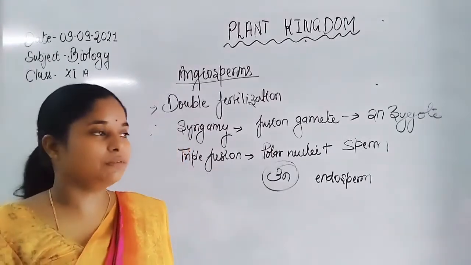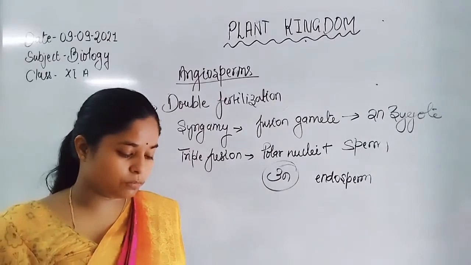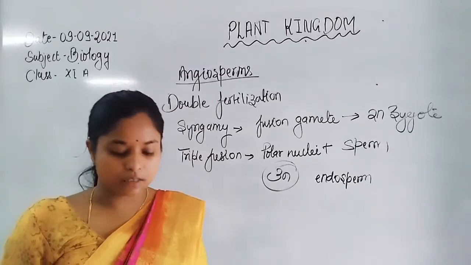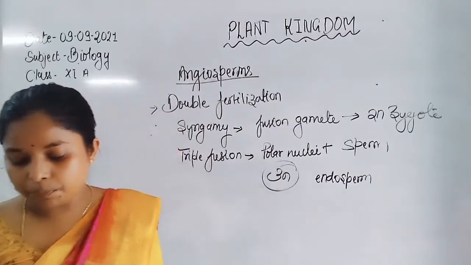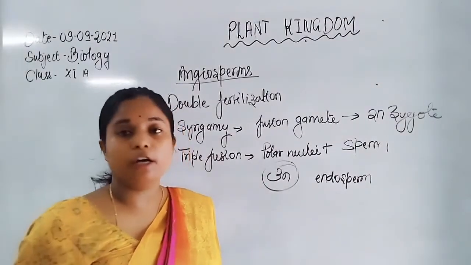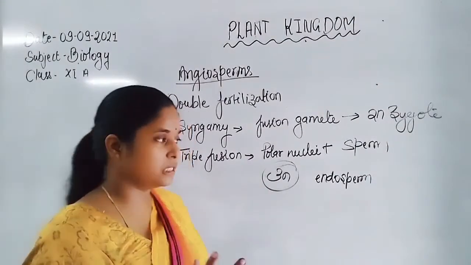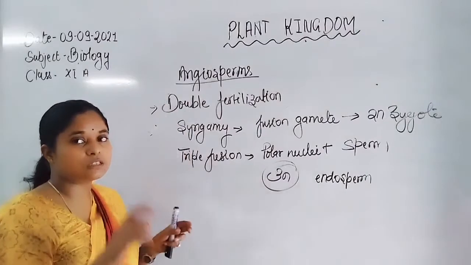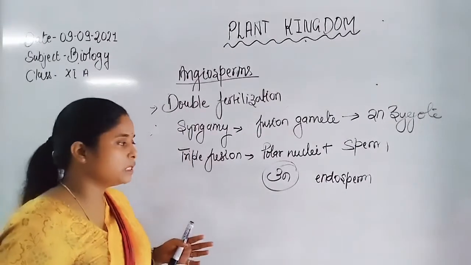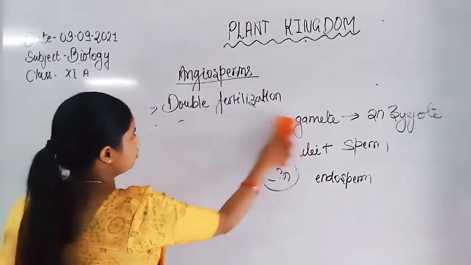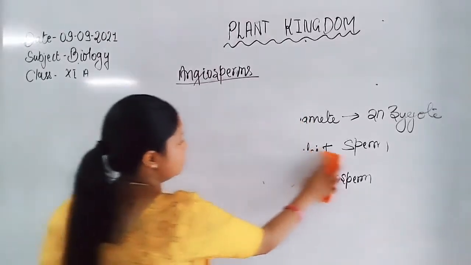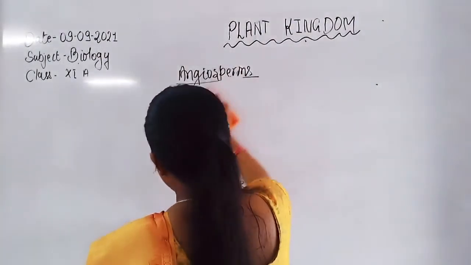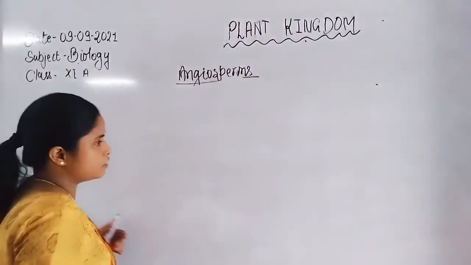As in the previous class we have discussed, the pteridophyte or bryophyte also shows the alternation of generation. That means the gametophytic stage and the sporophytic stage are present in an alternate manner, or diploid and haploid stages are present in an alternate manner. Because of the presence of these two stages in an alternate manner, this represents alternation of generation. So we can easily understand the overall alternation of generation in the case of pteridophyte.